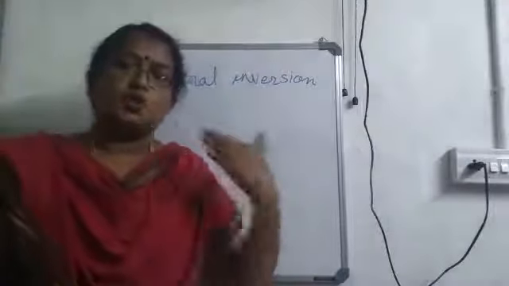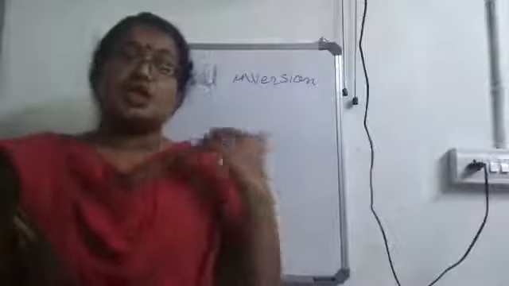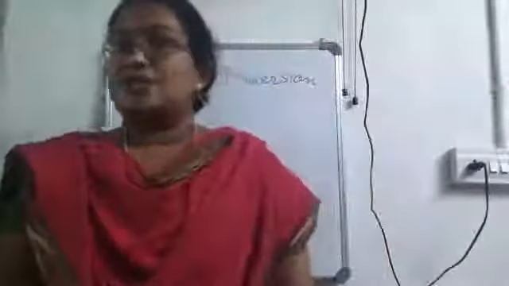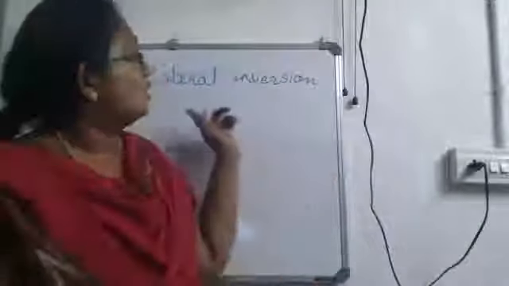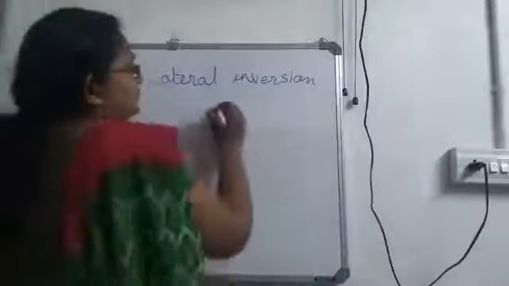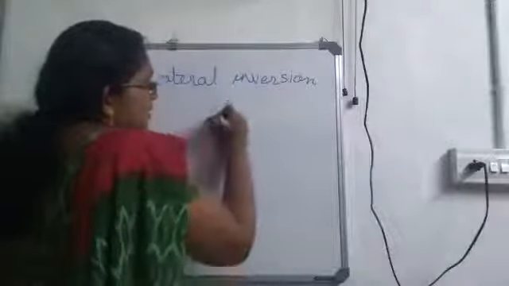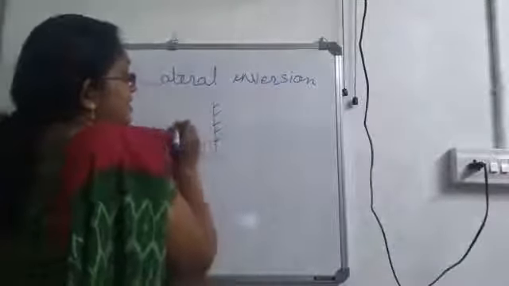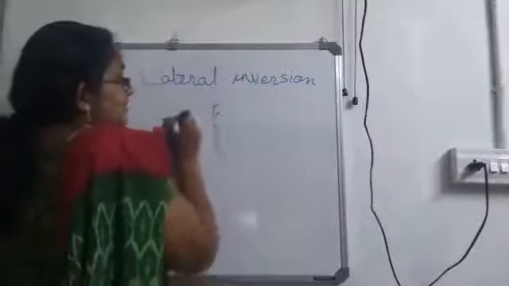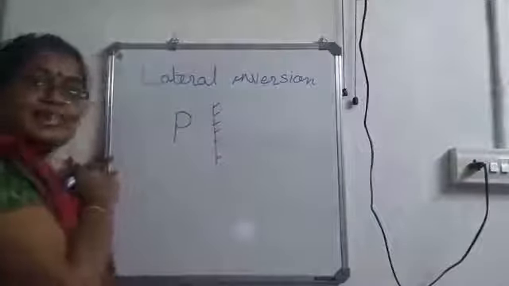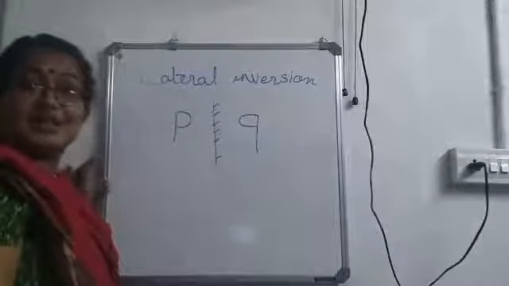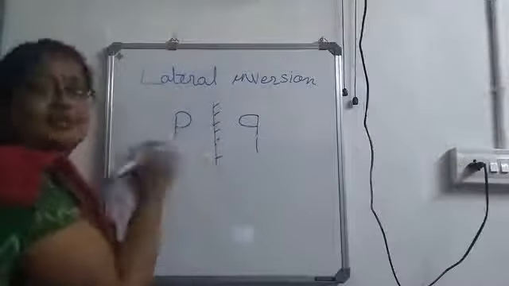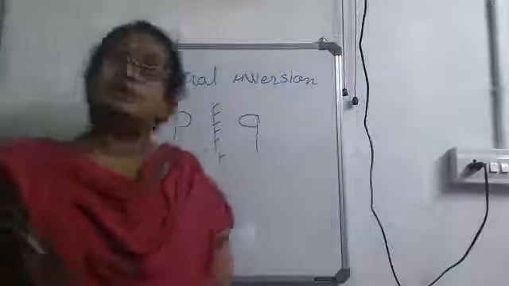So what is lateral inversion? The change in the right and left sides of the object and the image in a mirror can be called lateral inversion. So here I have a mirror. So this is the reflecting side. If I keep a letter P here, how will the letter appear inside the mirror? It will come in the opposite direction, isn't it? So this change can be called lateral inversion.